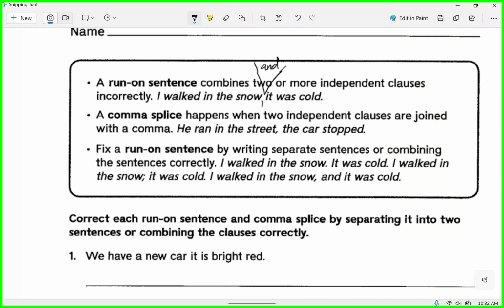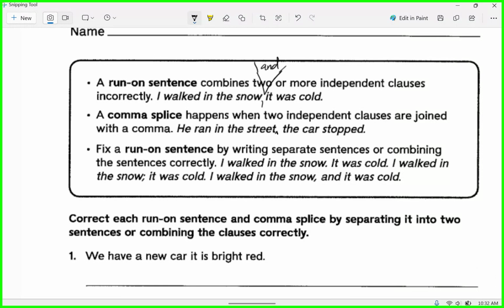Okay. You ready? How about this? A comma splice happens when two independent clauses are joined with a comma. That doesn't work, right? You can't just use a comma in place of a period. Listen to how this works. You ready, Bristol? He ran in the street. The car stopped. That doesn't work, right? That doesn't work. How could we fix it?